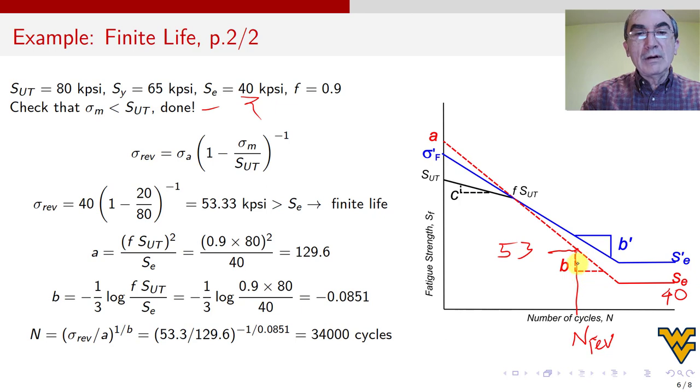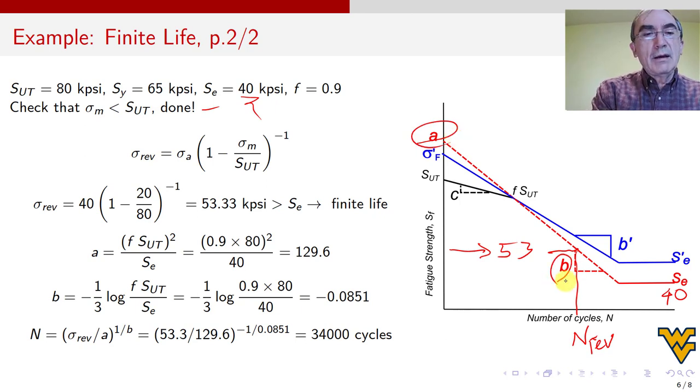In order to calculate what the life is when we enter with stress, we've done this before. You enter with a stress here, which in this case is sigma REV, 53, you come down and you want this number. So we need to calculate A, and we need to calculate B, the slope. We have equations for that from previous videos. A is f SUT squared divided by SE, so f is 0.9, SUT is 80, SE is 40, squared, 129. And B is minus 1/3 log of f SUT over SE. F is 0.9, SUT 80, SE is 40.